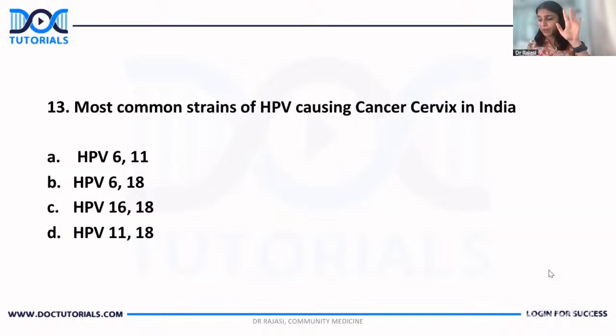Most common strains of HPV causing cancer cervix in India. Very simple, right? We know that there are mainly four, which are 6, 11, 16, and 18. And in India, we have Cervavac, which is the Indian vaccine that is quadrivalent, which has 6, 11, 16, and 18. Now, all these are combinations of 6, 11, 16, and 18. But out of these four, the most common ones which cause disease are 16 and 18. Okay?